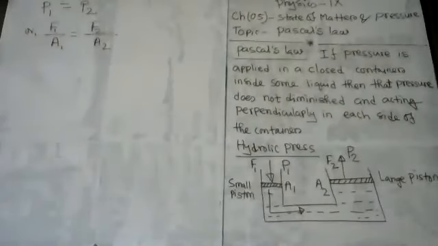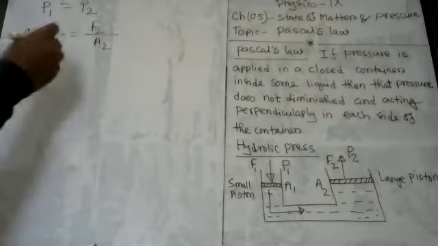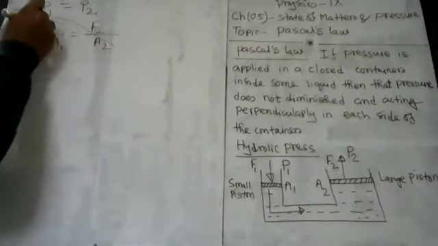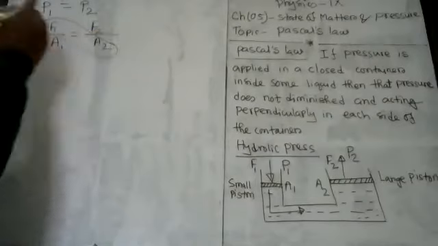Now I'm going to reset that force is at one side, and the area of cross section can stay on another side. Because of this, I'm going to interchange here this F1 and this A2.